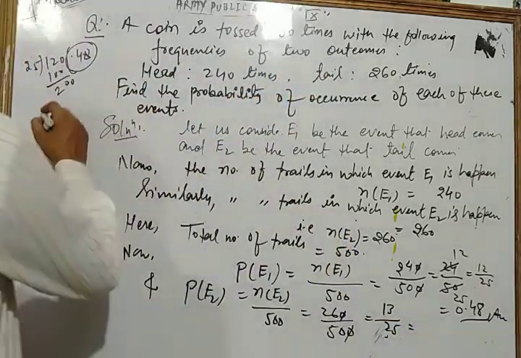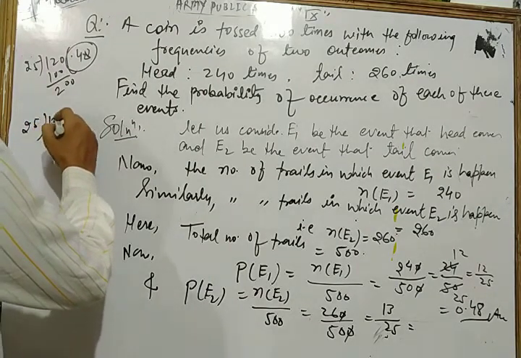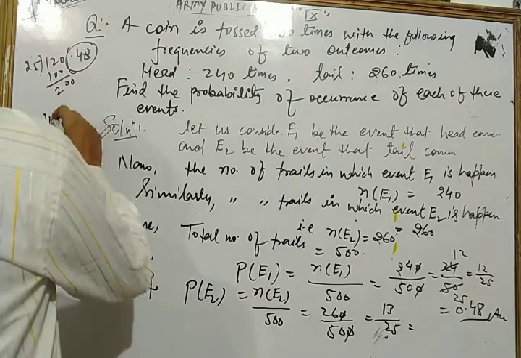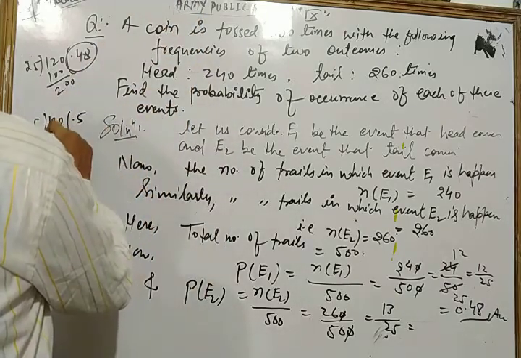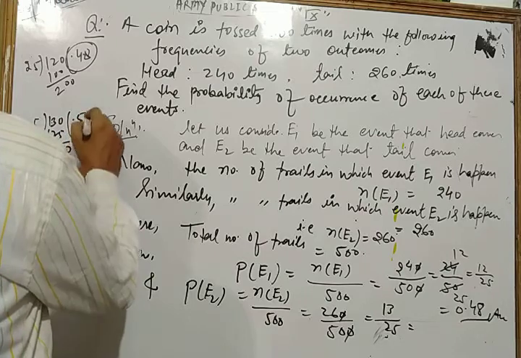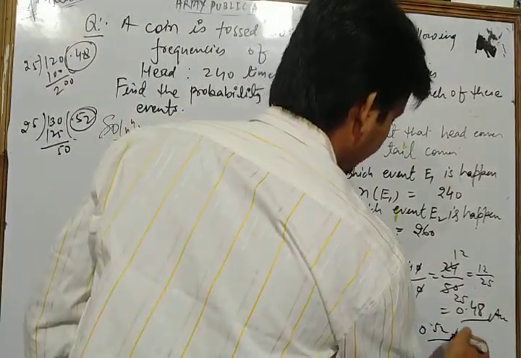Now we divide 13 by 25, which gives 0.52. That is 0.52.